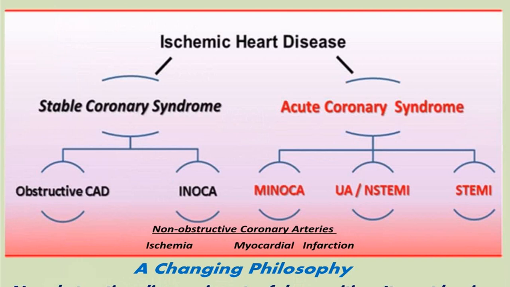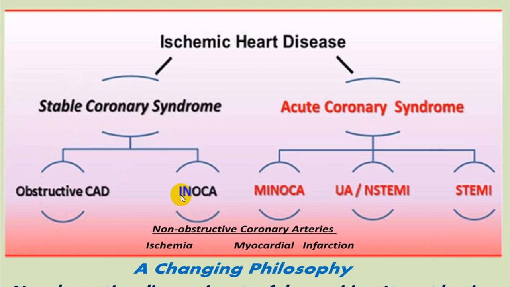This one slide I have repeated again, that ischemic heart disease you can divide into stable, where there is a fixed size of occlusion of the coronary artery, and that you can divide into two groups. Stable coronary artery syndrome we call obstructive coronary artery disease, which is usually stable angina and different varieties of angina, and there is one where there is no obstruction to the coronary artery, that we call